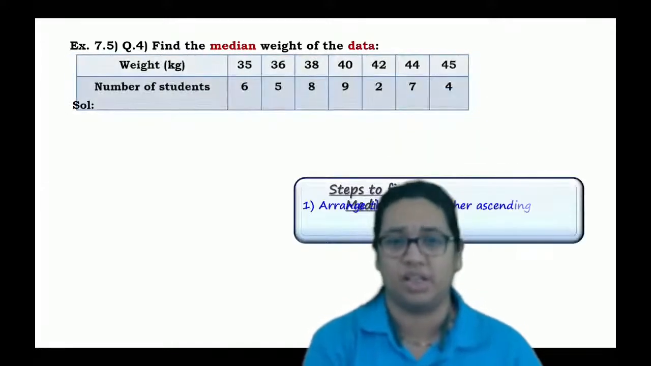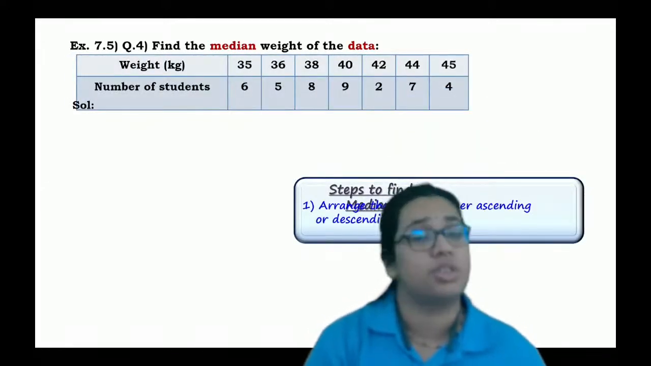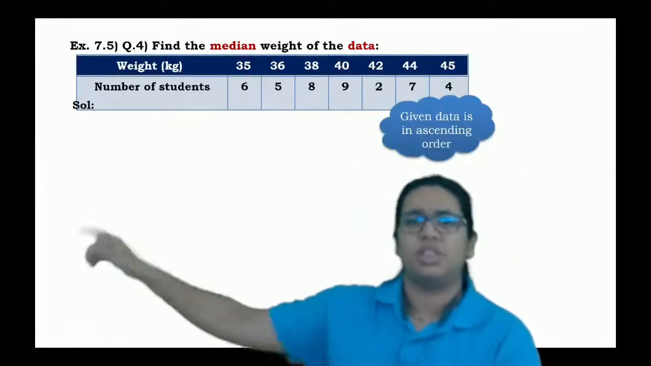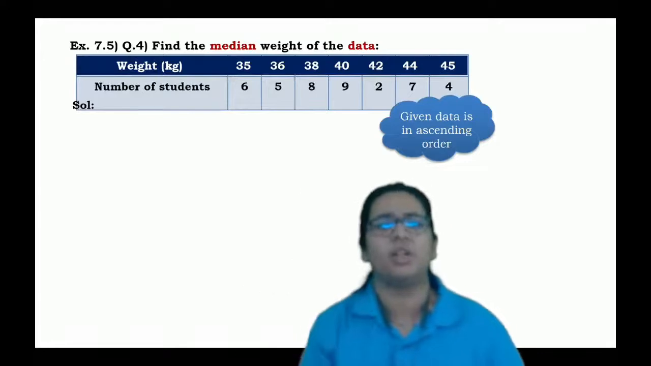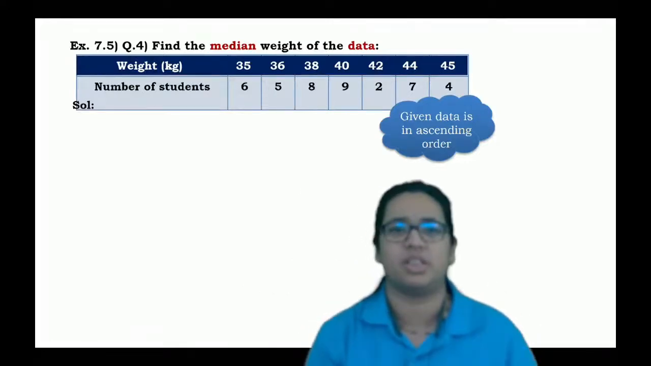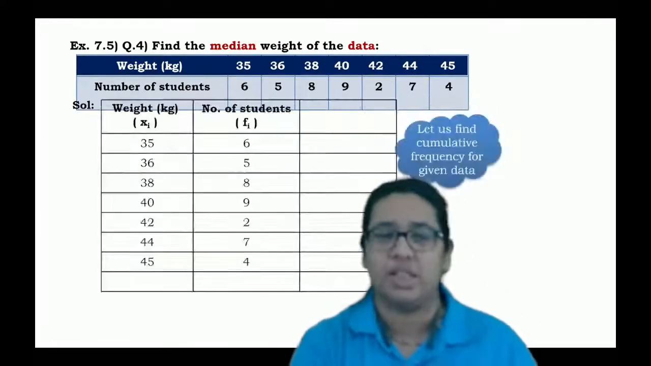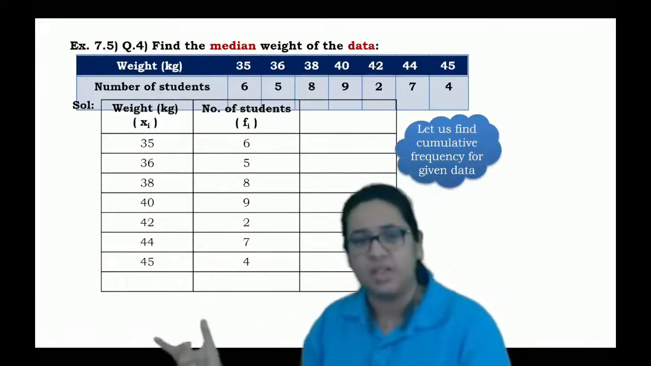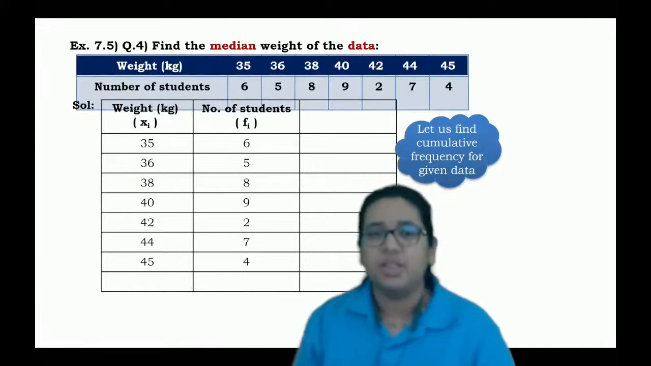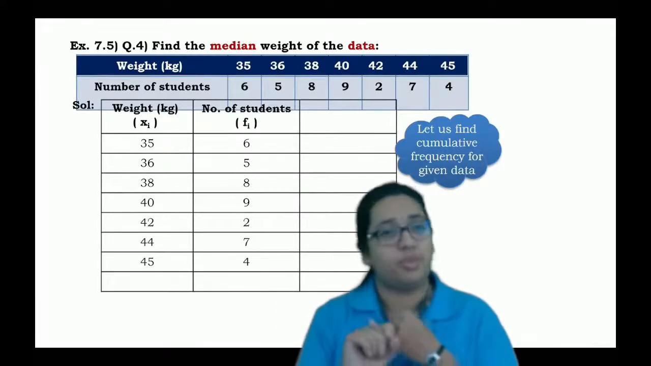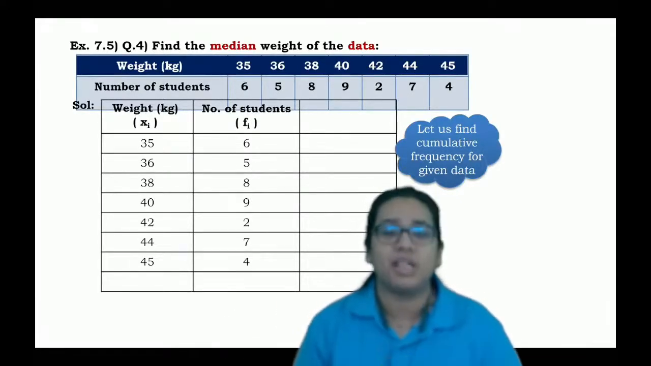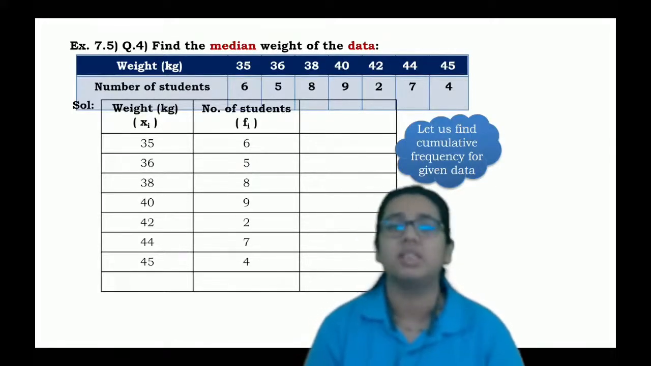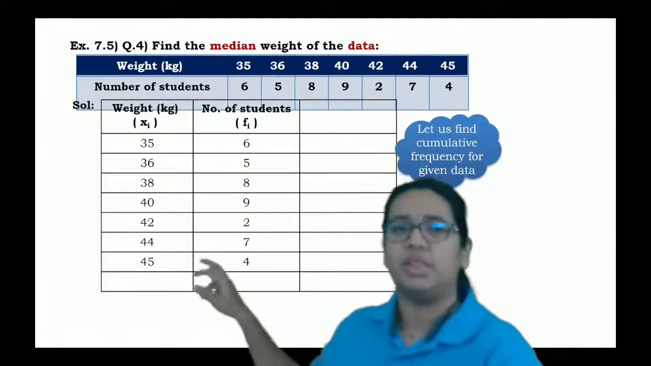First thing is that you just have to arrange all the data in ascending order. So we'll check it. Are they in ascending order? 35, 36, 38, 40, and so on. Yes, they are. So if they are in ascending order, we'll consider a table where the first column will be for exercise, and the second column will be for efforts.